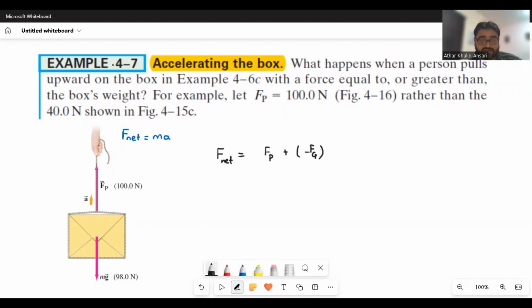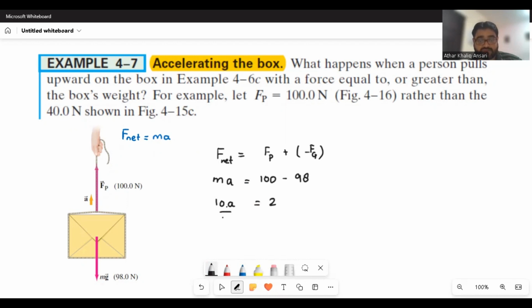Now F net is equal to mass times acceleration. Fp is 100 Newton, and minus Fg was 98 Newton. The mass of the box, if you remember, was 10 kilogram. So 10 times a is equal to 100 minus 98, which is 2 Newton.